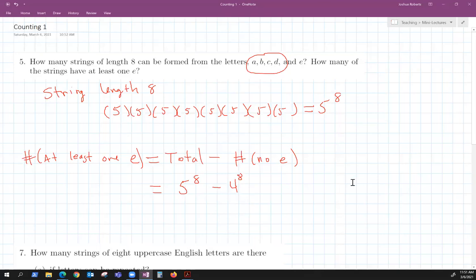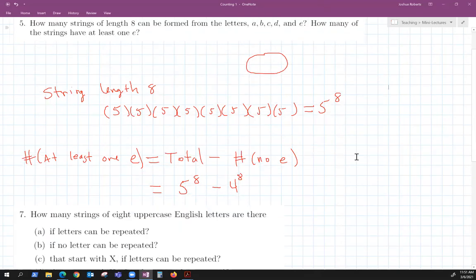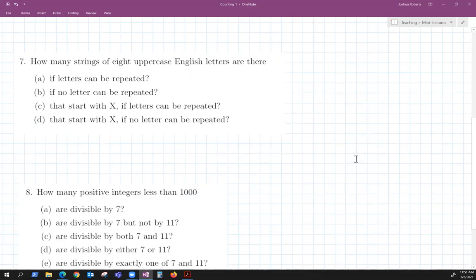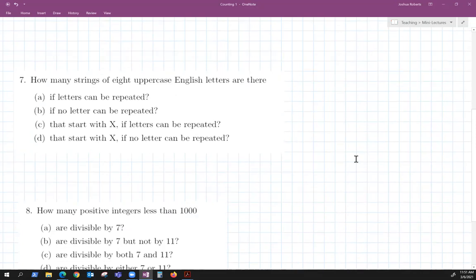All right, moving on to the next example that I want to do. I'm not going to do all of these, just a couple to let you see how these things work. How many strings of 8 uppercase English letters are there if, first of all, letters can be repeated? So we're going to take a string of 8.